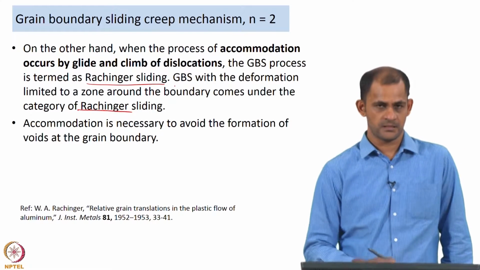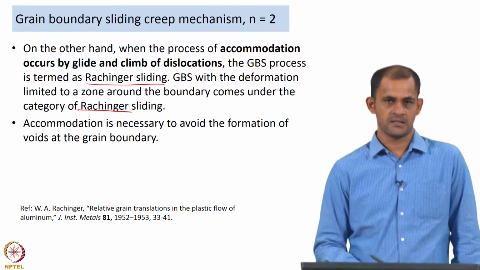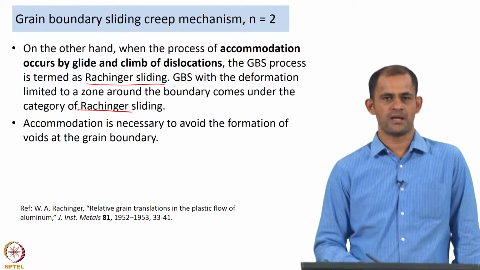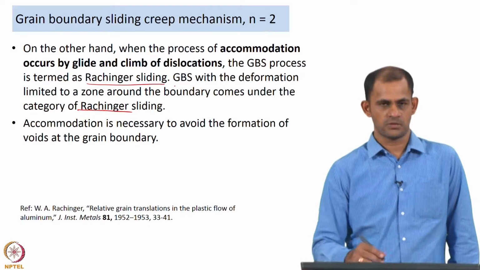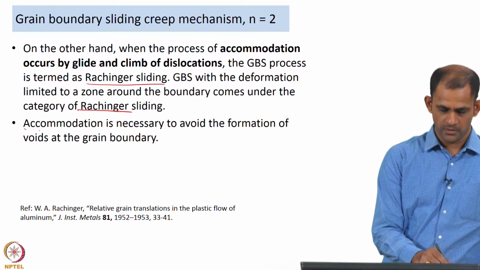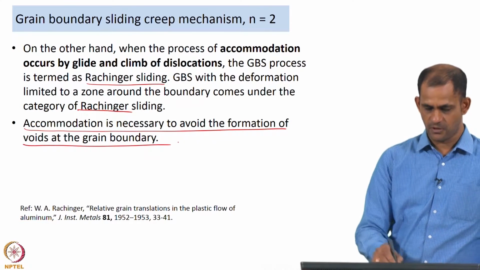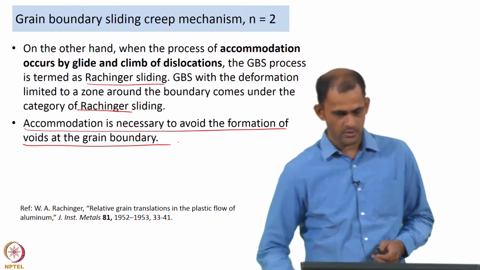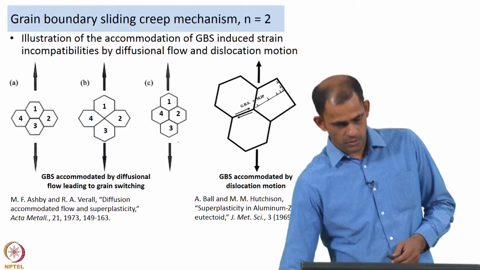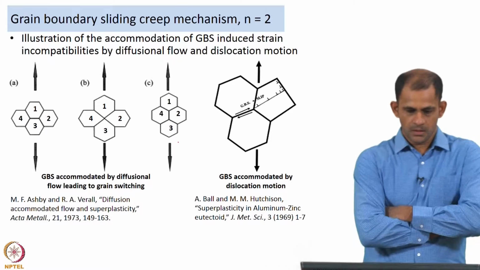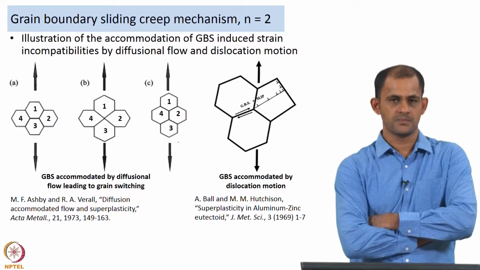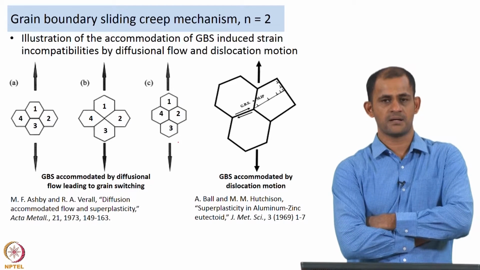And here the deformation associated with the grain boundary sliding is limited to a zone around the boundary, and so this is the category of sliding. And like I mentioned before, the accommodation is necessary to prevent the formation of voids at the grain boundaries and triple junction region. So, here is an illustration of the 2 mechanisms, Lifshitz as well as Rachinger.